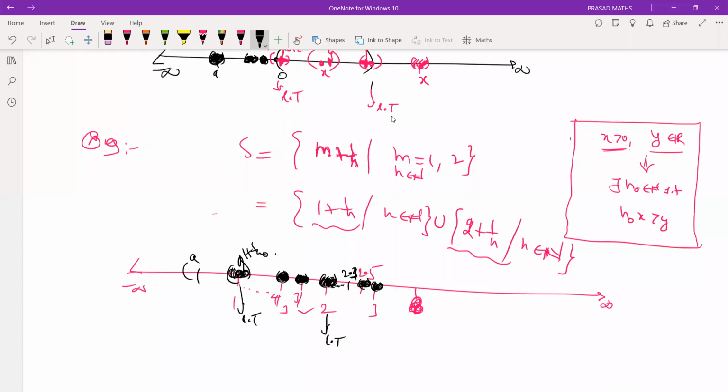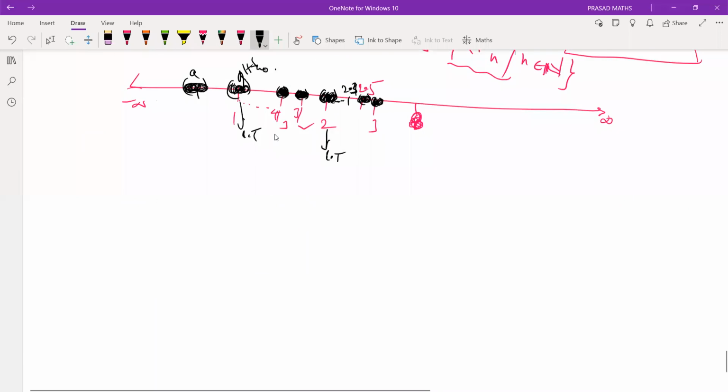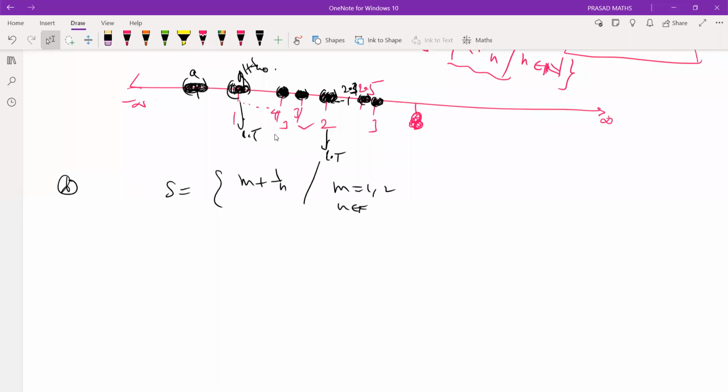Is it a limit point? No. So what are my limit points? Only 1 and 2. Is it closed? Is it inside S? No. 1 is a limit point, but 1 does not belong to S. Therefore it is not a closed set. But once you include the limit points, it is a closed set.